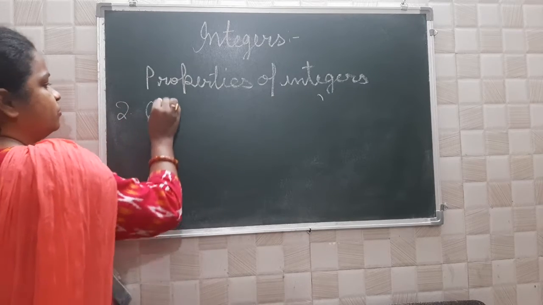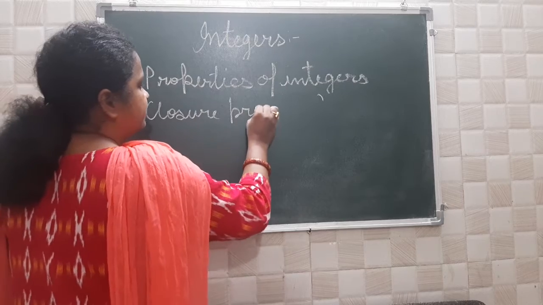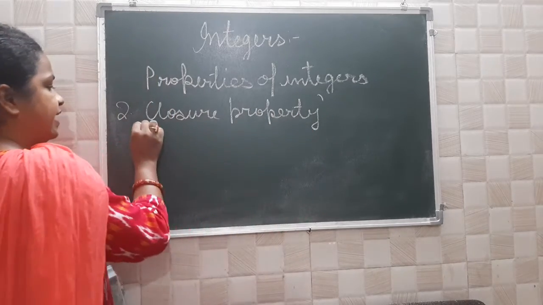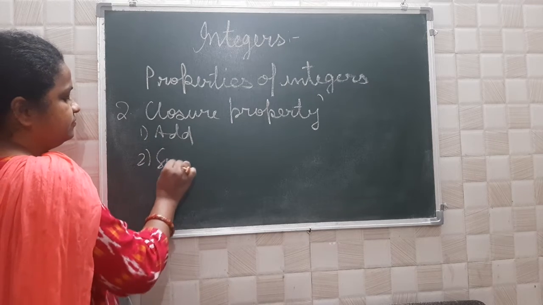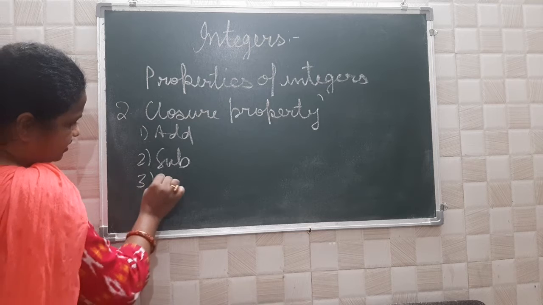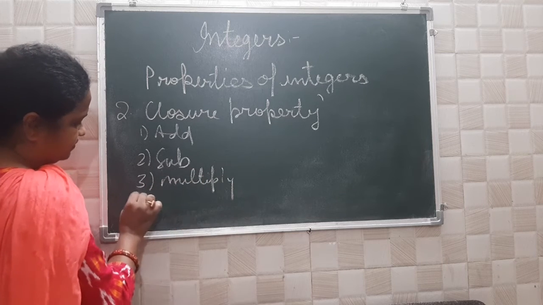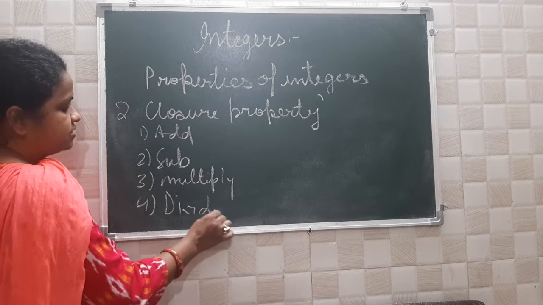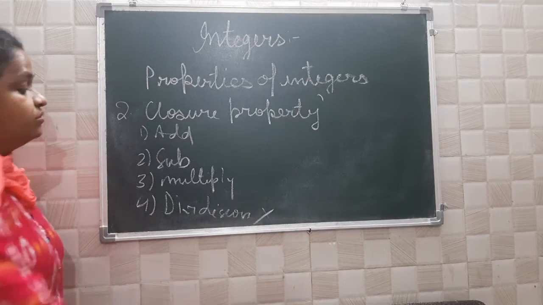Okay. Now, next is closure property. In the case of closure property, it is closed in addition, subtraction, multiplication and division. In all the three it is applicable, because it is not applicable in division. No, division also.